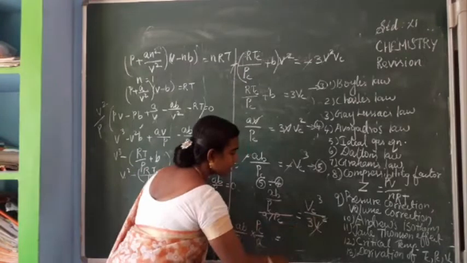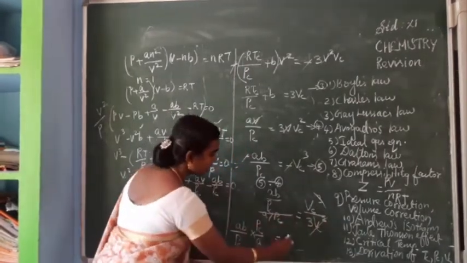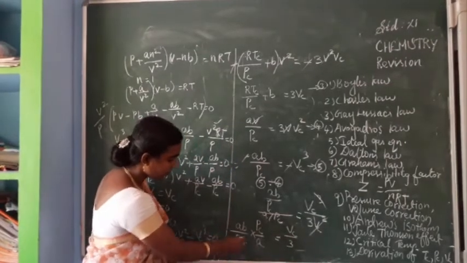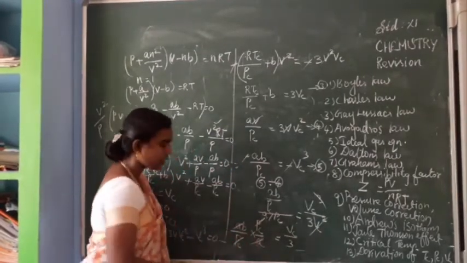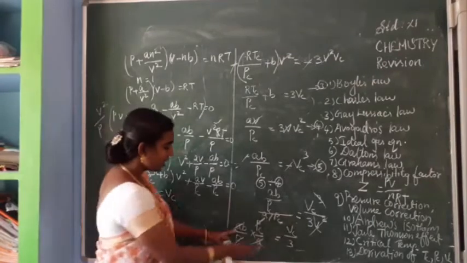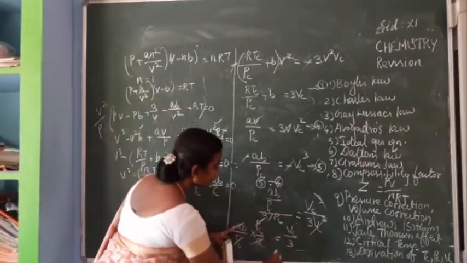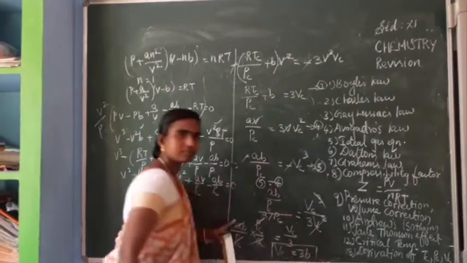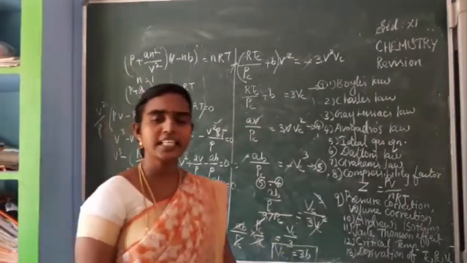This Vc square and this will be cancelled. You are getting Vc divided by 3. Isn't it? So here PC and A will be cancelled. We are getting this 3 we can take here. So finally we are getting Vc equal to 3B. Okay. So we got the critical volume.